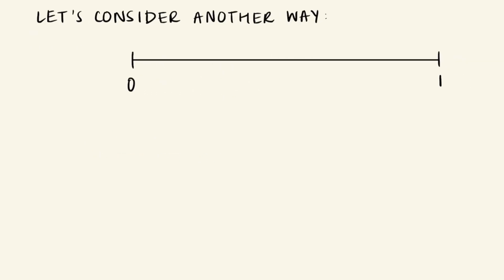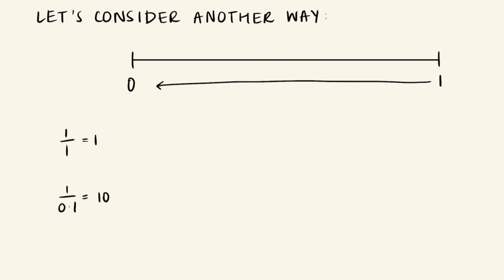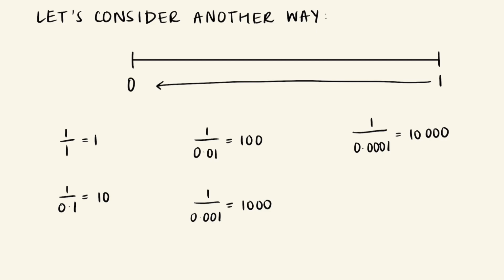But let's have a look at it another way. In this method, we tend to 0 in the denominator, which means that we divide 1 by smaller and smaller values until eventually, in theory, we would be dividing by 0. So, dividing 1 by 1 gives us 1, dividing 1 by 0.1 gives us 10, and dividing by 0.01 gives us 100. If we kept on doing this with smaller denominators, we can see that our answer gets larger and larger. So, once again, it seems that 1 divided by 0 is infinity.